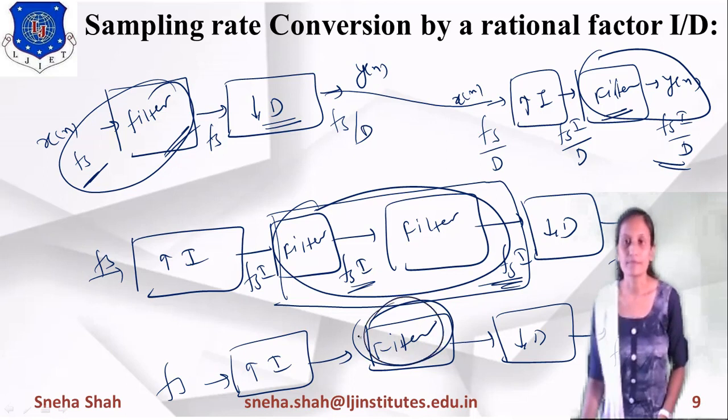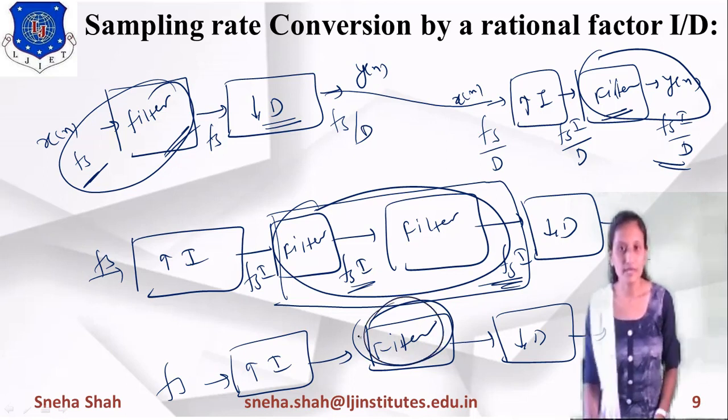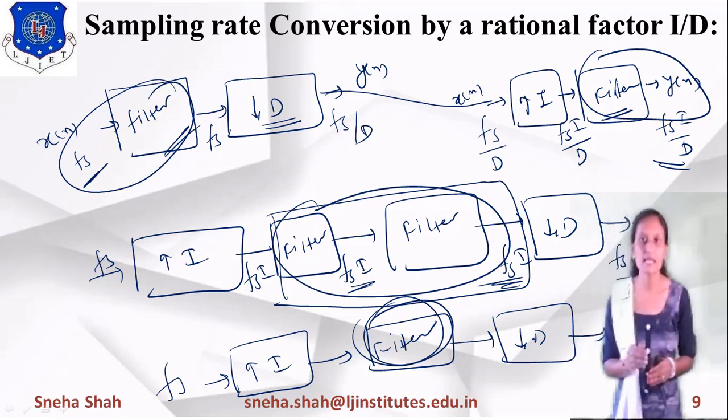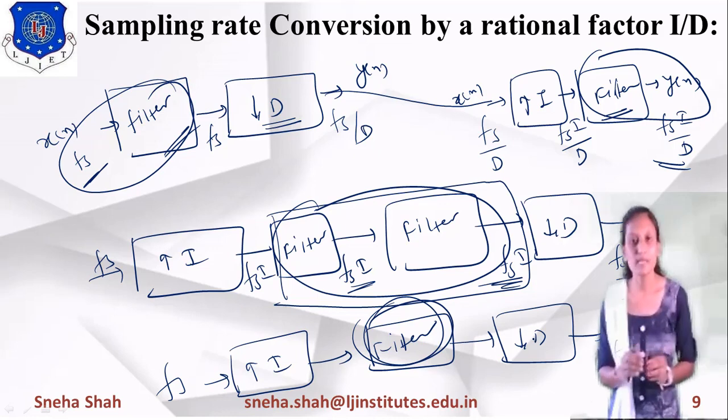So basically in the sampling rate conversion by a rational factor, we will use this particular arrangement. It means first of all we will increase the number of samples by a factor of I, then we will reduce the number of samples by a factor of d. It means first of all we will do the interpolation process and then we will do the decimation process.